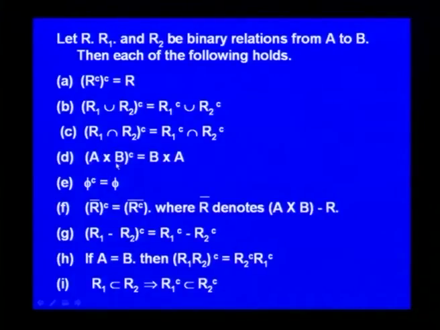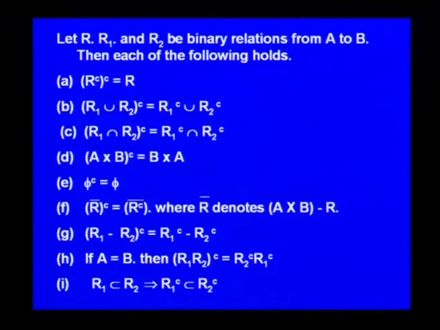A cross B denotes the whole Cartesian product from A to B. Taking the converse, it is the whole Cartesian product from B to A. And the empty relation means there is no arc at all in the graph. That means you need not change the direction of any arc. So, the converse of the empty relation is the empty relation itself.